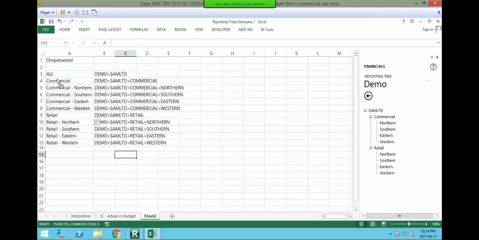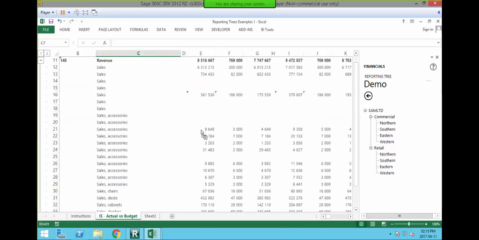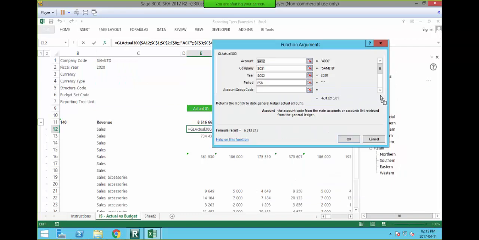So I want my customers or yourselves to select from this list what they want to filter the report by, and then I want to apply these reporting trees to that particular layout. So to create a drop down list, I've basically gone into my layout. Now remember, I said that if I double click, you can see that it is already linked to my formula. Okay, and if I want to make sure it's the reporting tree, I click on insert functions, and if I scroll down, you'll see C7 is selected under the reporting trees.